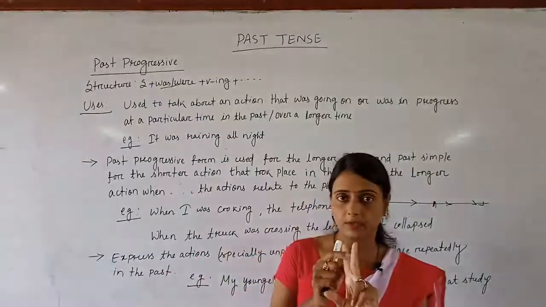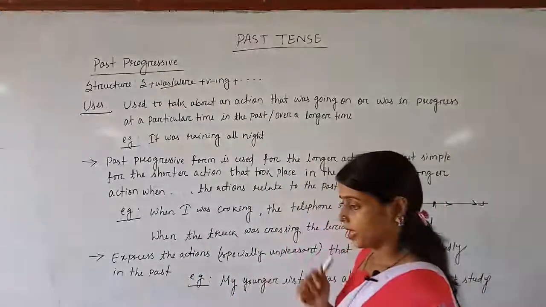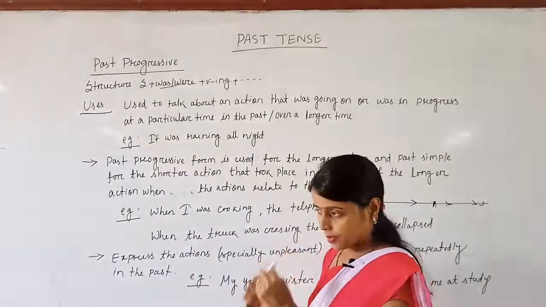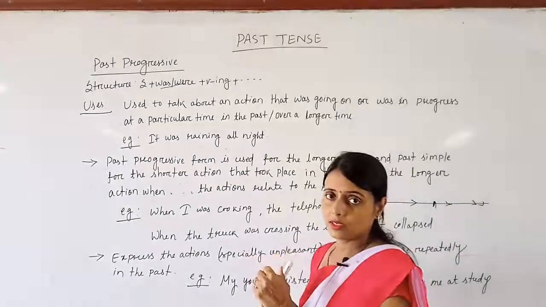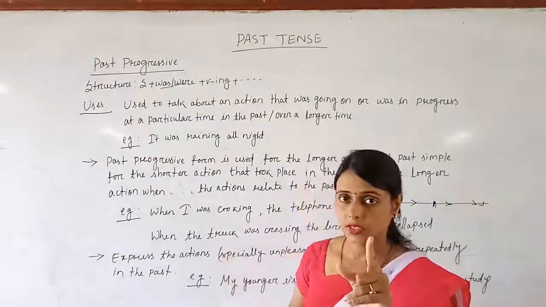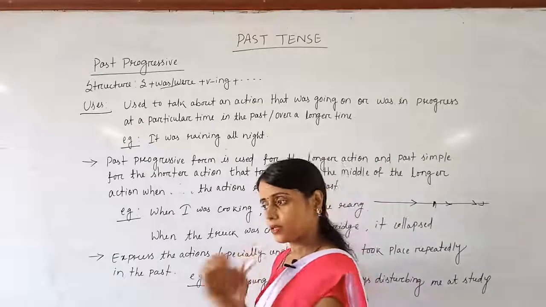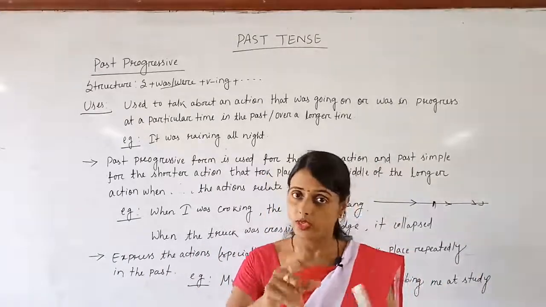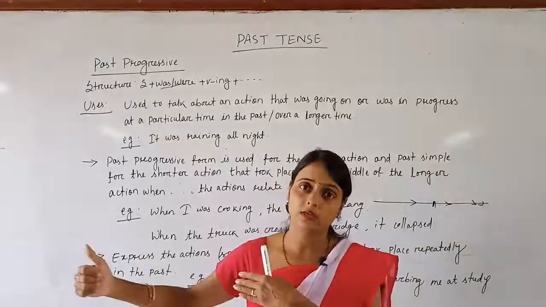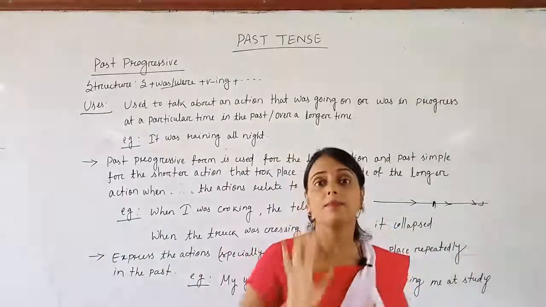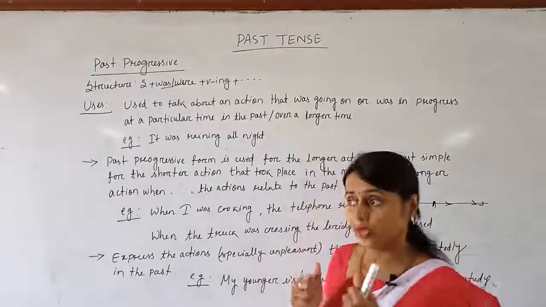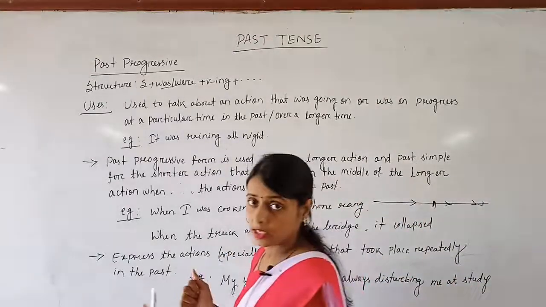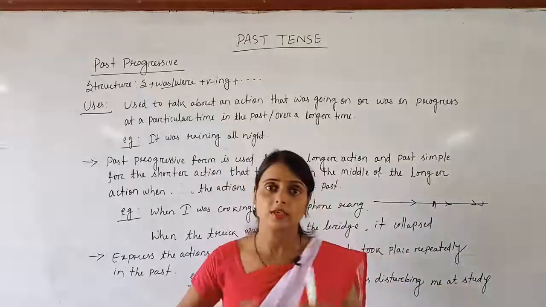Let me speak it once again. Suppose two actions are taking place. Right now, see, I am running. When I am running, someone pushed me. I am running, my running is going on, but suddenly someone pushed me. So my running is the continued work. When someone pushed me, it is a temporary work. So I can write down: when I was running, someone pushed me.